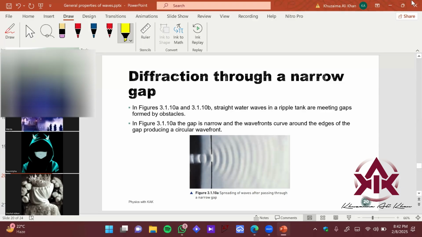Sir, diffraction is the bending of waves when they pass through a narrow gap or a narrow area. Okay. Is it the bending or the spreading? It's the bending, they bend. Okay, good. I have a comment from Mashal: yes sir, I am here, but haven't learned this.